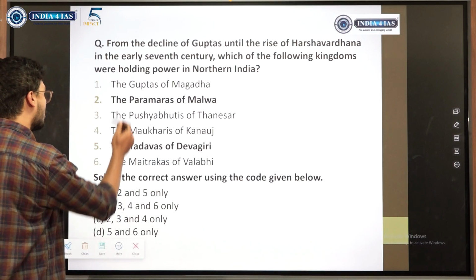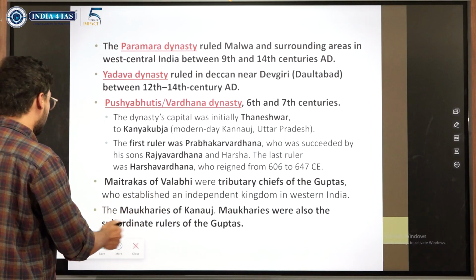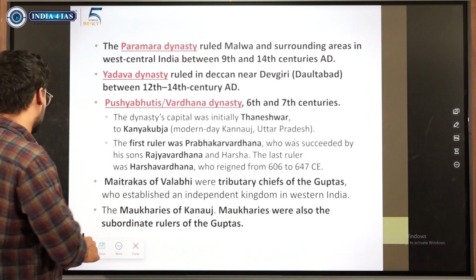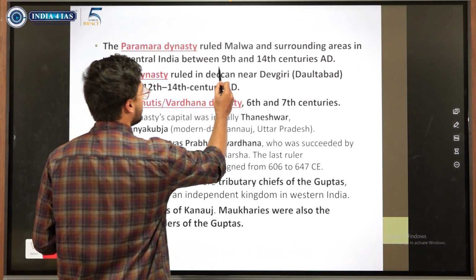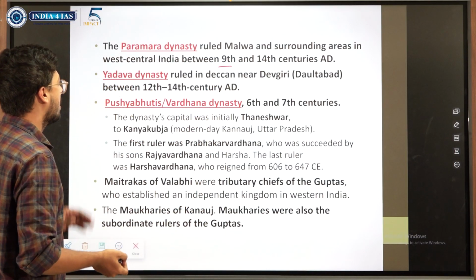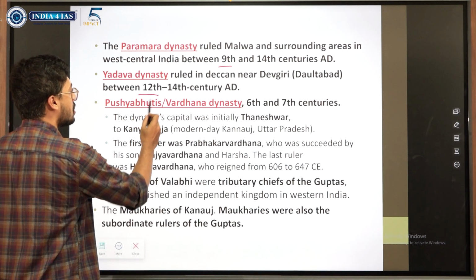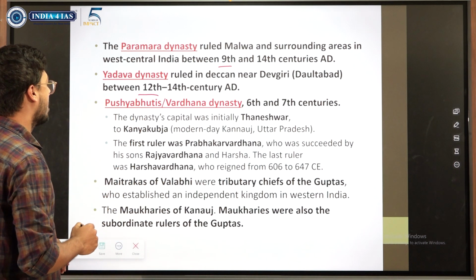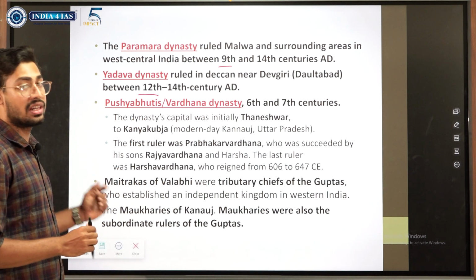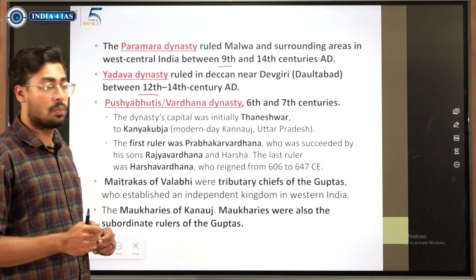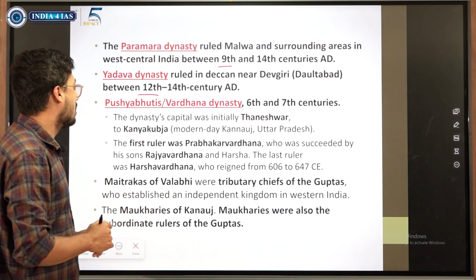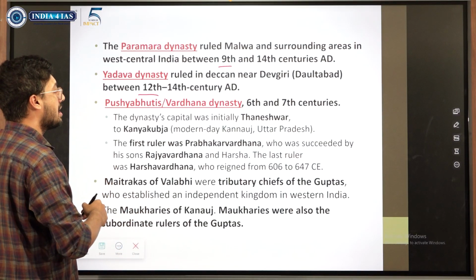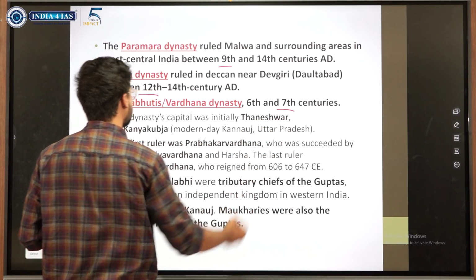Now that these have been asked, it becomes an important hint for us. So we'll know the basic statics. The Paramara dynasty of Malwa came in the 9th century after the Gurjara Pratiharas got divided. The Yadava dynasty started from the 12th century, Devagiri or Daulatabad. Pushyabhutis or the Vardhana dynasty: Harshavardhana belongs to this dynasty, which began in the 7th century.